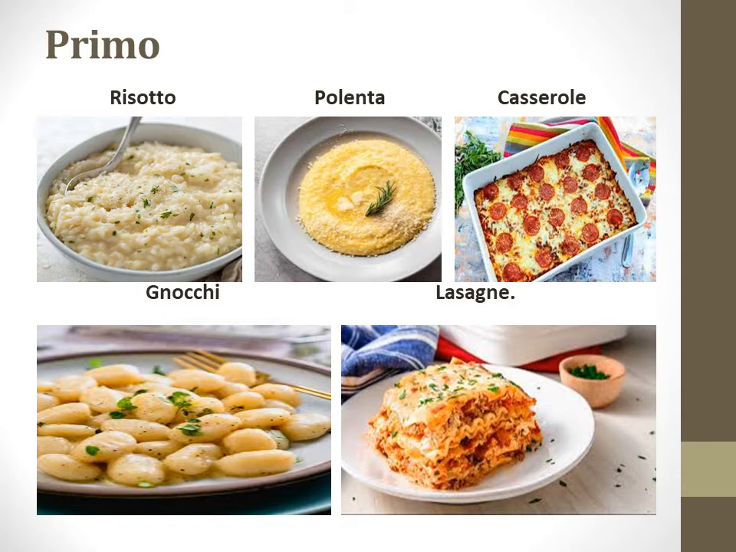Next is gnocchi. Gnocchi is a kind of dumpling made with mashed potatoes and maybe cheese and cream. And next is a type of sheeted pasta known as lasagne. This lasagne also comes under the primo.